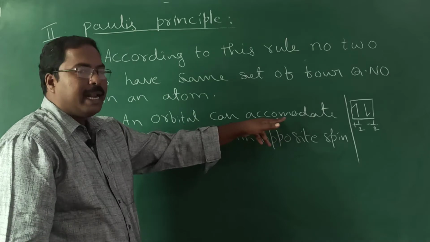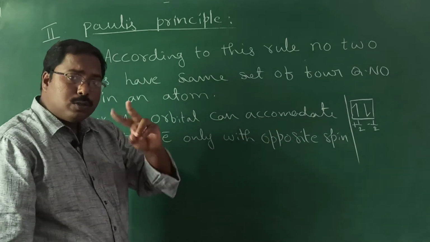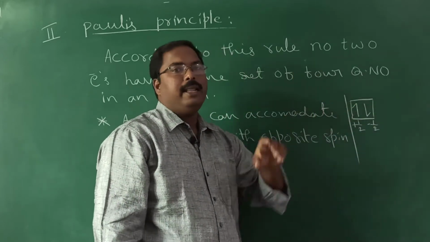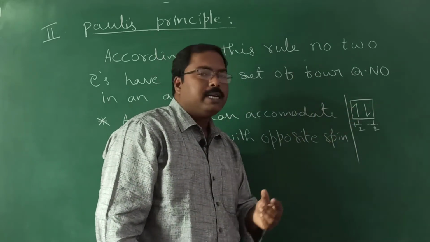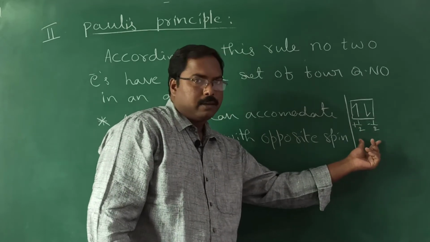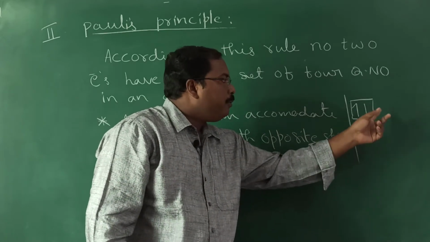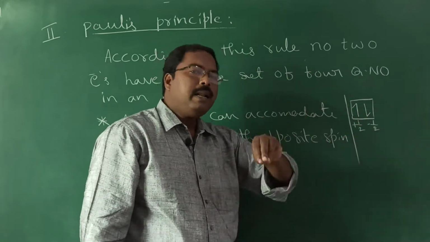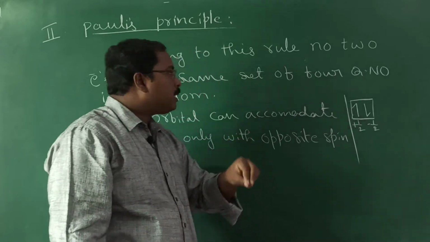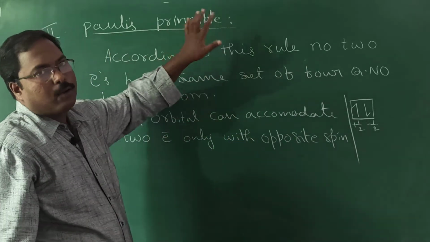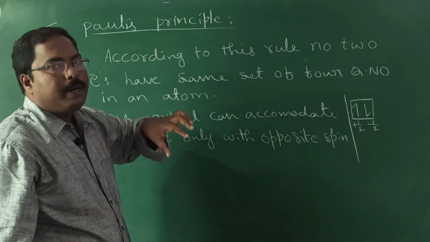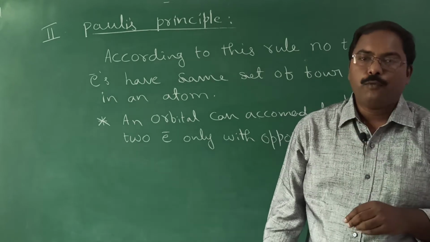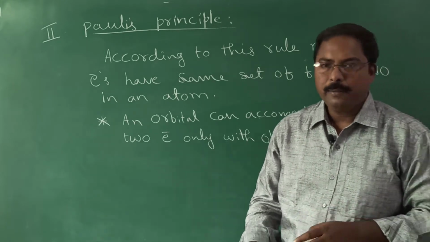Here the orbital can accommodate only two electrons, and those two electrons will have opposite spin, one clockwise, another one anti-clockwise. Then they will be differentiated by spin quantum number. The n value, l value, m values will be the same, but these two electrons will have different spin quantum numbers. That was clearly given by Pauli's rule. The rule statement is: according to this rule, no two electrons can have the same set of 4 quantum numbers.